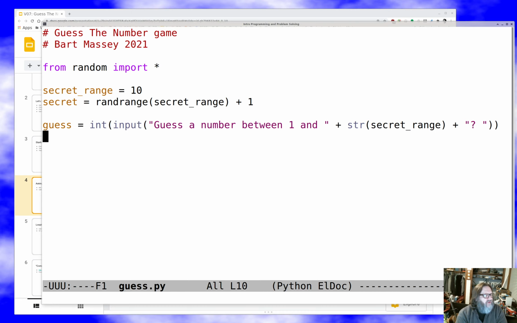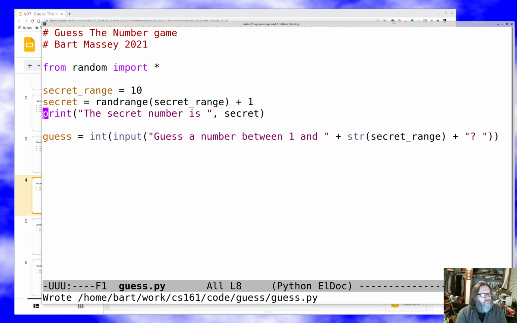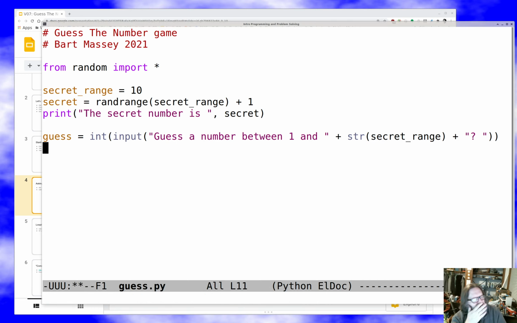So I'm going to use a trick that I borrowed from the Rust version of this program that's in the Rust manual, which is I'm going to print the secret here. So that'll help me check that the program's working correctly.